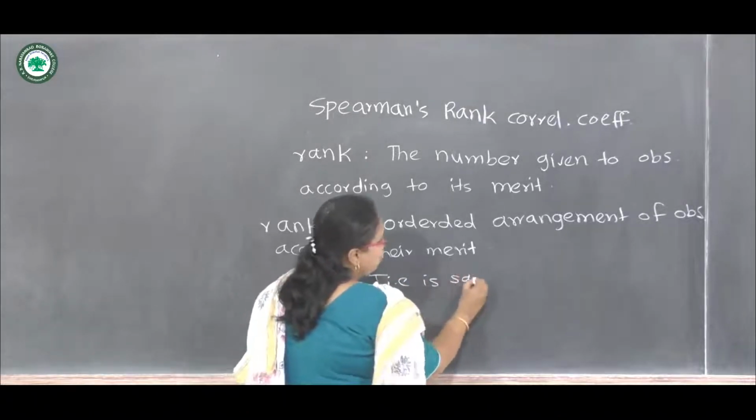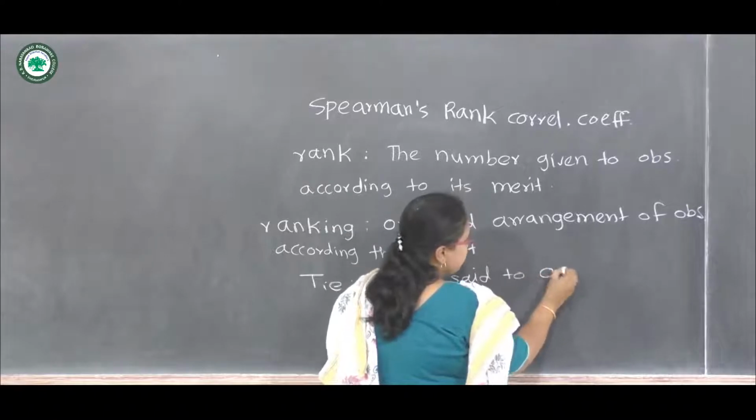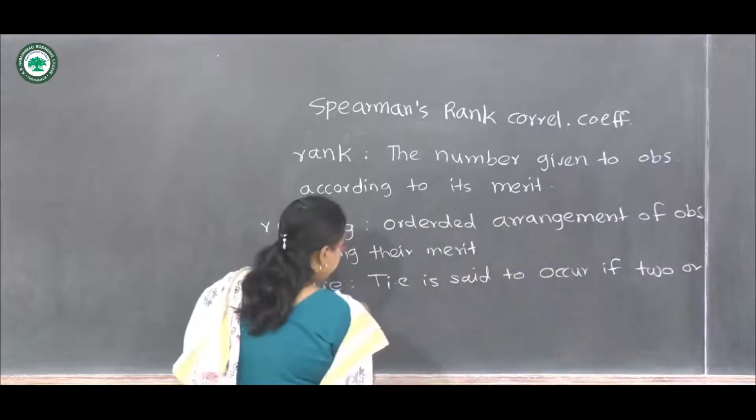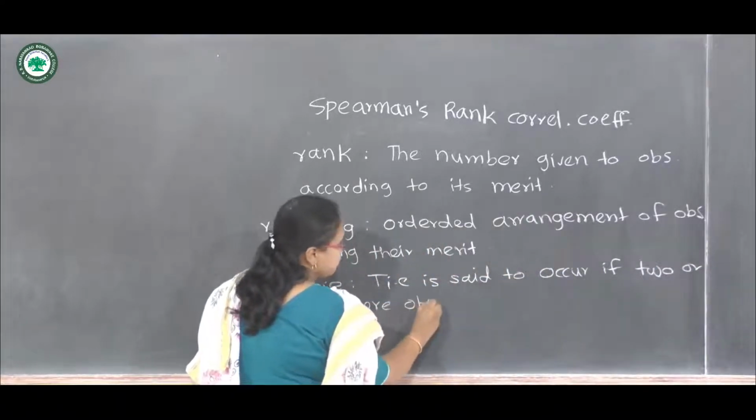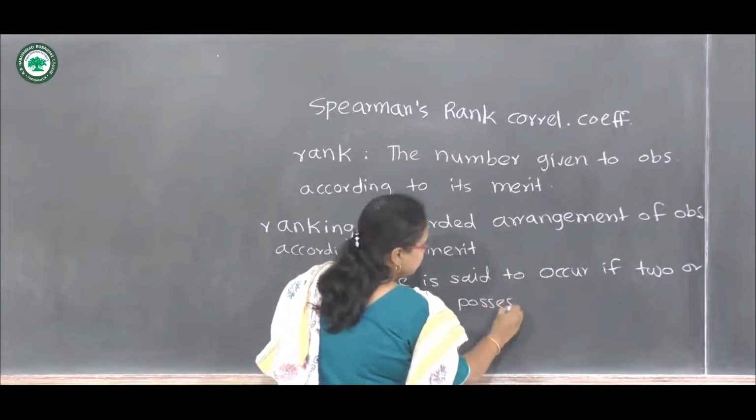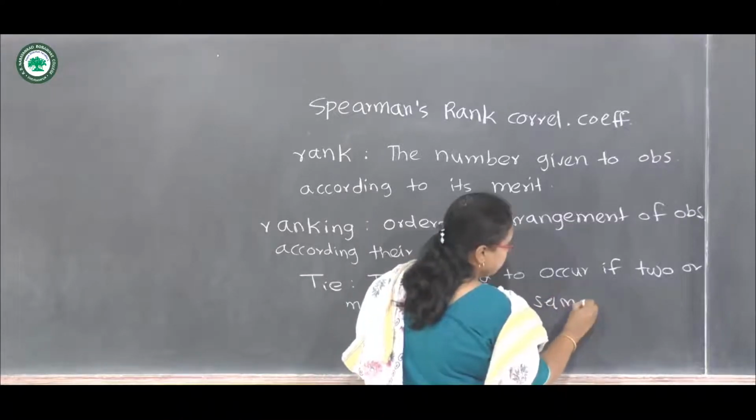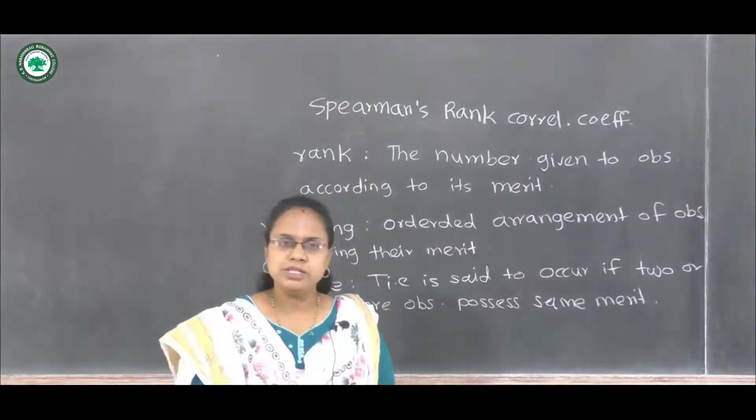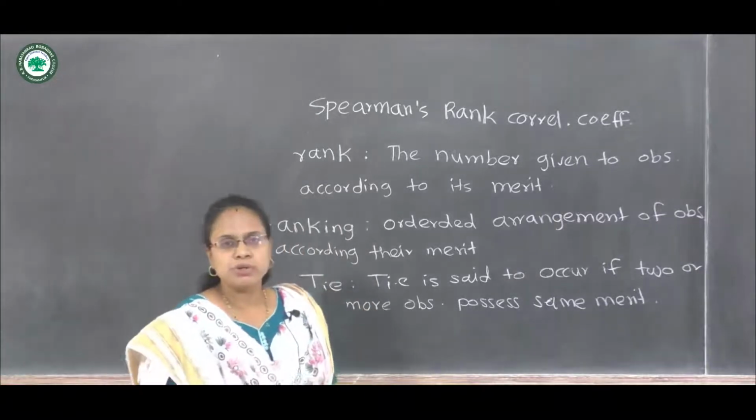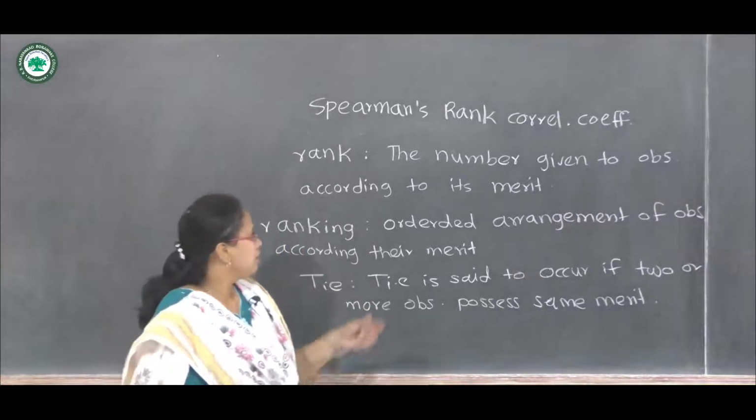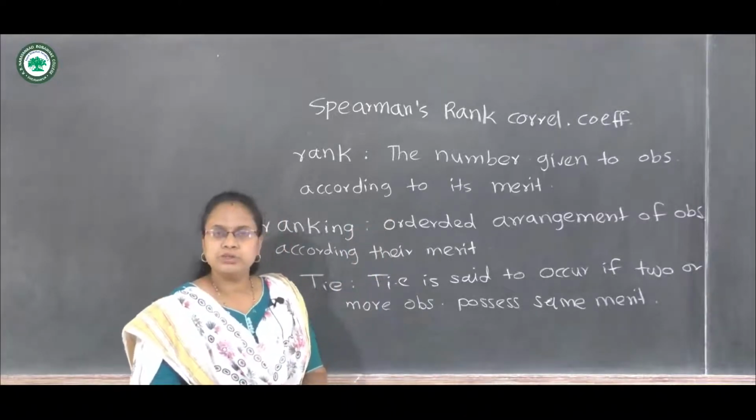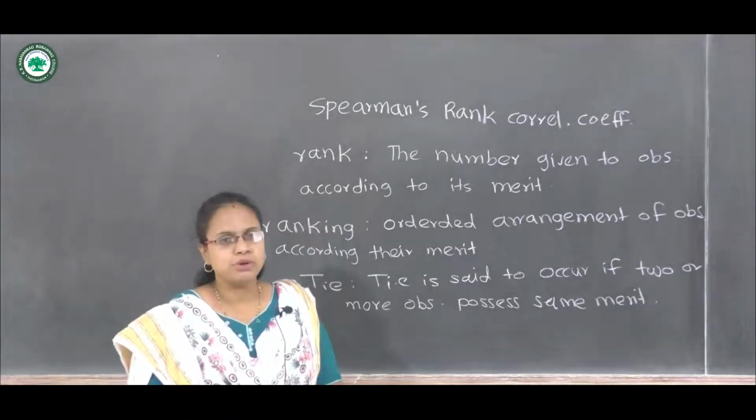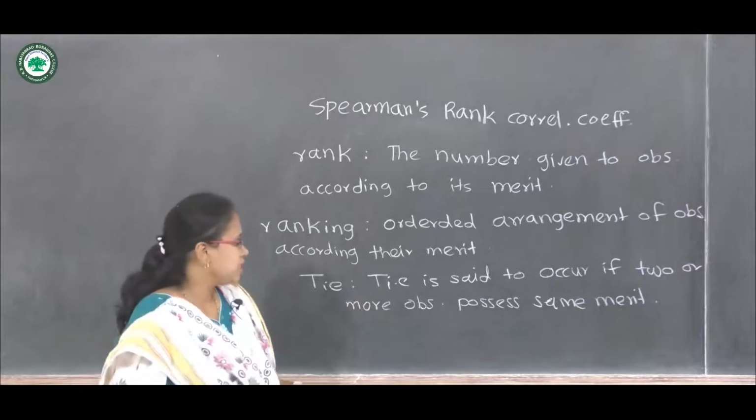A tie is said to occur if two or more observations possess the same merit. Suppose we have data of students and we have recorded their scores in an exam. Then we can give the rank to each student according to their merit. If two or more students have the same scores in the subject, in that case we say that a tie has occurred between them.